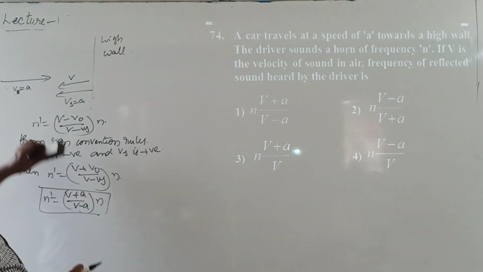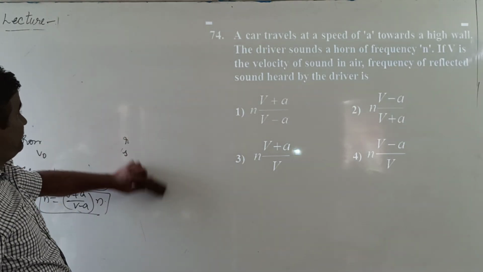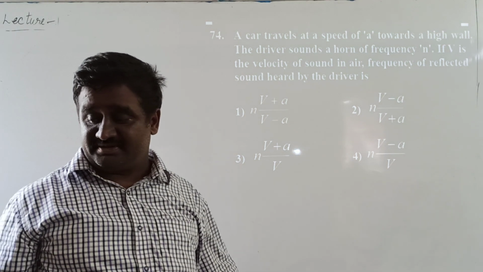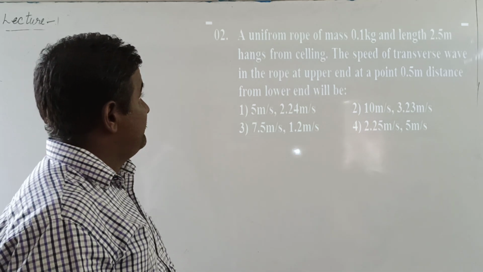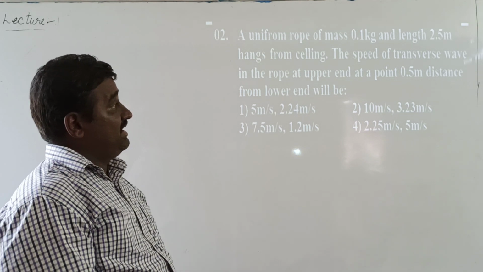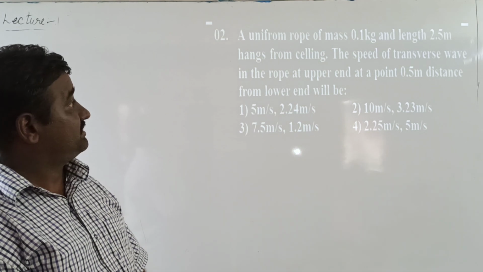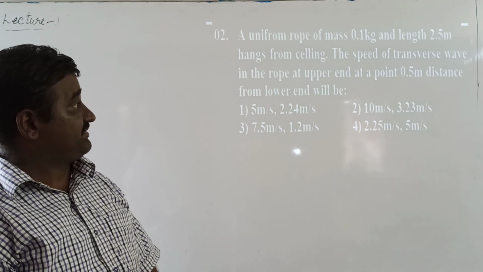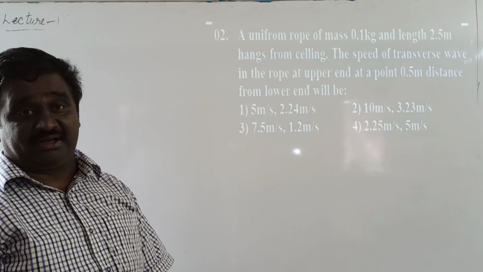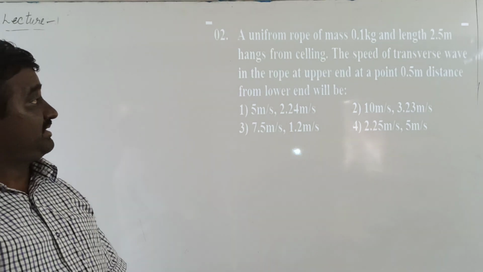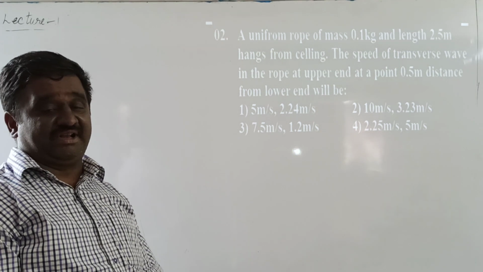Next problem is a uniform rope of mass 0.1 kg and length 2.5 meters hangs from the ceiling. The speed of the transverse wave in the rope at upper end, at the point 0.5 meters distance from the lower end will be dash.